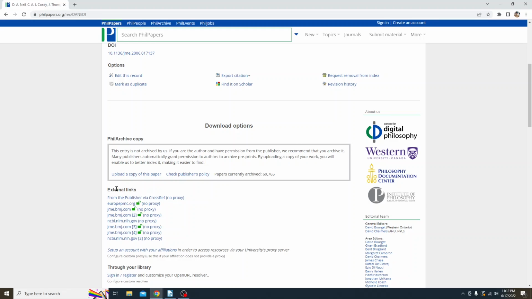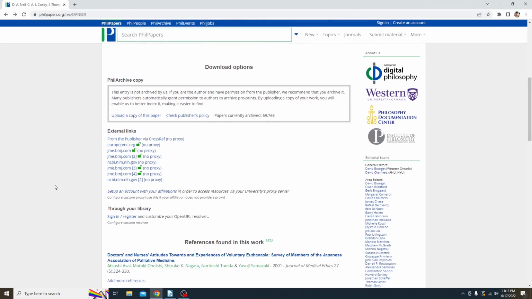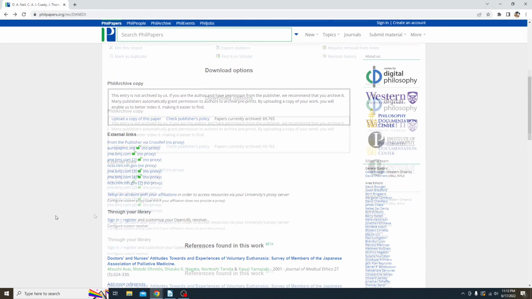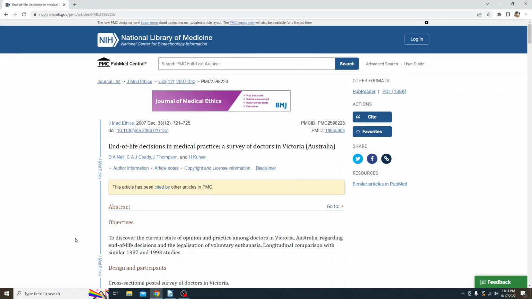So if we look at external links, we have several here. And then we can even try to find it on Google Scholar. So we'll do both. We'll do find it on Scholar. We have the entry here. And if we look to the right, pretty much anytime you're in Google Scholar and you have this sort of hyperlink, typically it'll say either HTML or PDF. This means that you have access to the full text version. And so we can click that. And here's our source. And let's try any of these other external links. Personally, I would go with the NCBI link because it's from the NIH. We'll click that. And here we go.